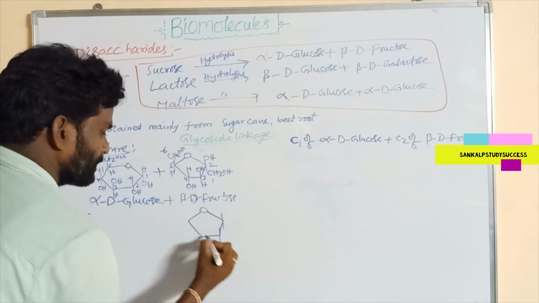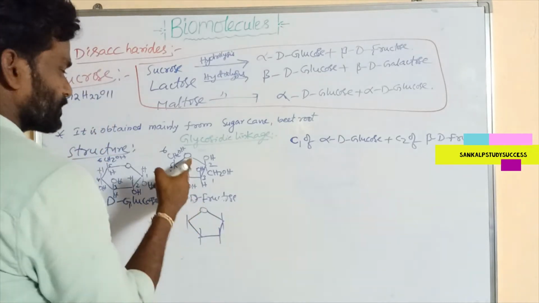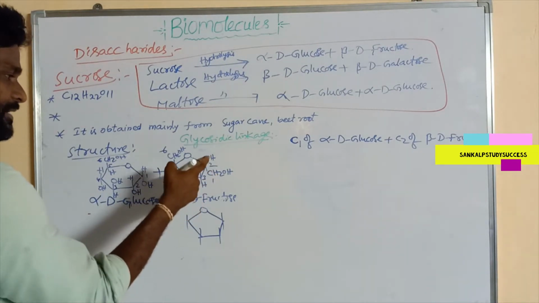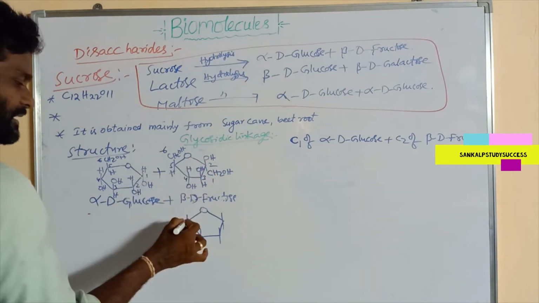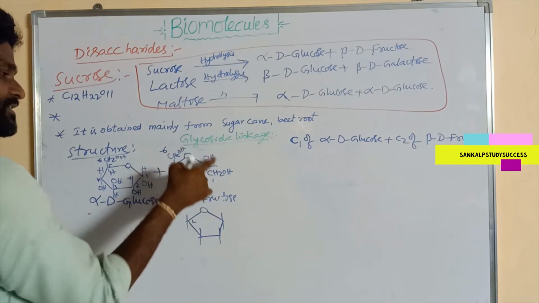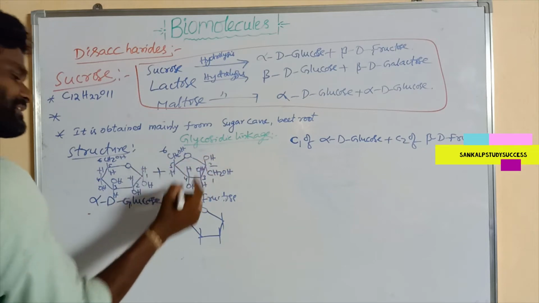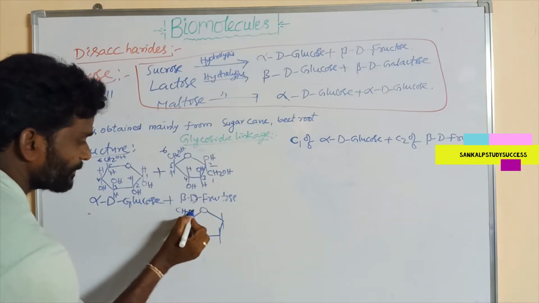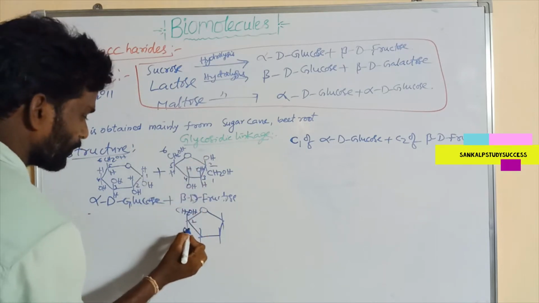Right, this is O, next this is the first carbon, right? So this OH is on the first carbon. This is the second carbon. Here OH is present above, CH2OH is below, so that can be reversed. Reverse means CH2OH above, OH below.